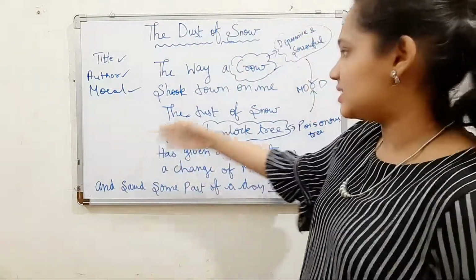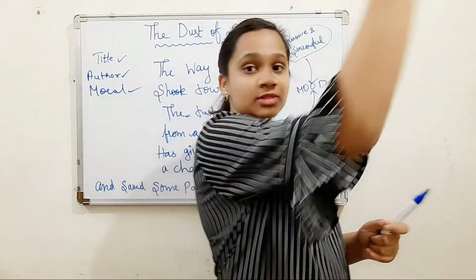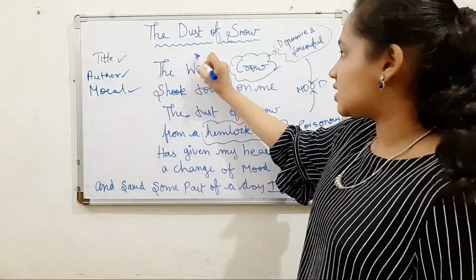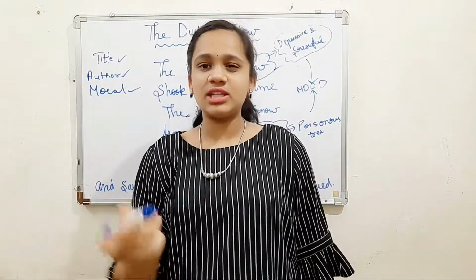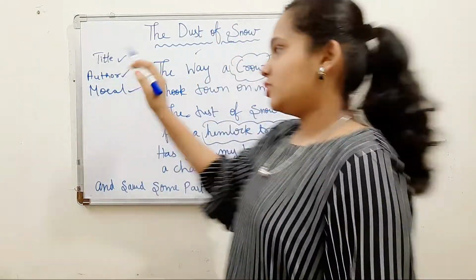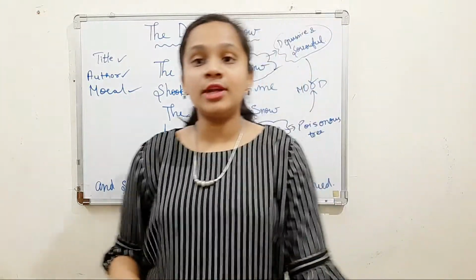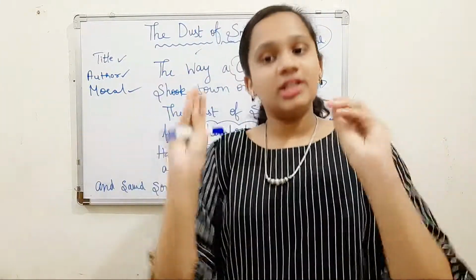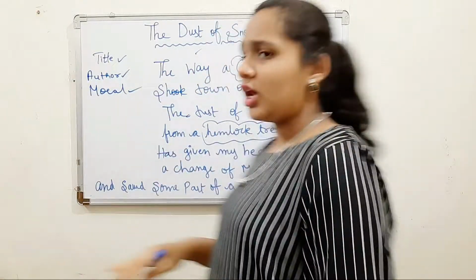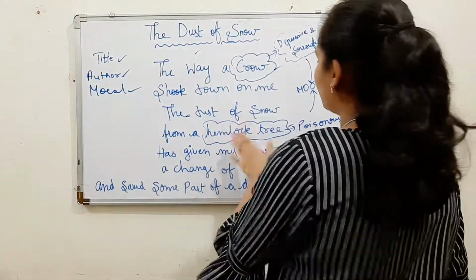Suddenly a crow may be sitting on the tree, or may have flown away, or may have come from somewhere to the tree, due to which the dust of snow, as we have already discussed in the title, the dust of snow, these are the tiny particles of snow that remain on the surface after the snowfall. So it shook the dust of snow onto the poet and he just got relaxed. ठीक है, ये है हमारी पोयम की पूरी स्टोरी, इनसाइड स्टोरी. सो नाउ लेट्स सी. The way a crow shook down on me, the dust of snow from a hemlock tree.